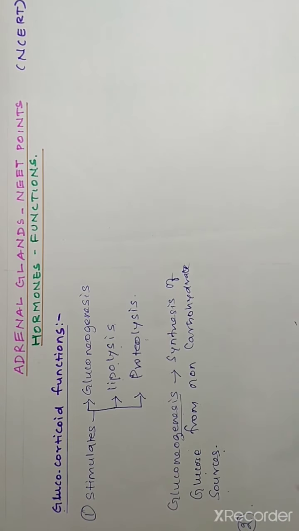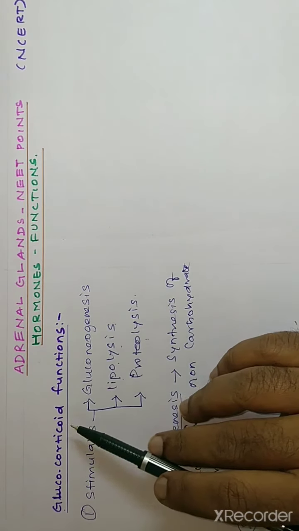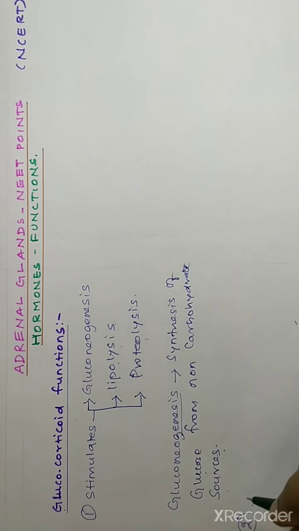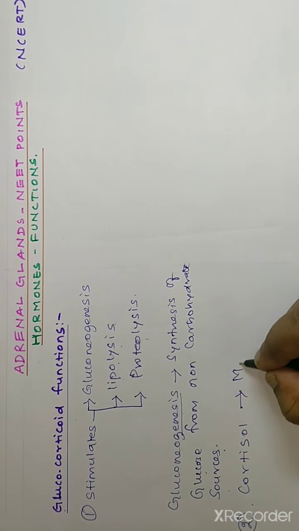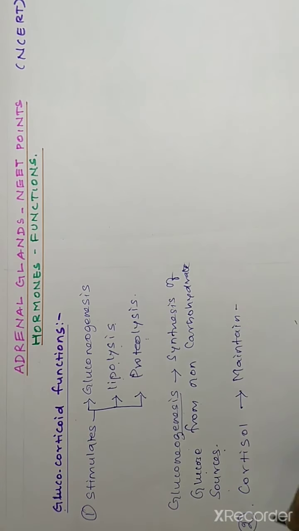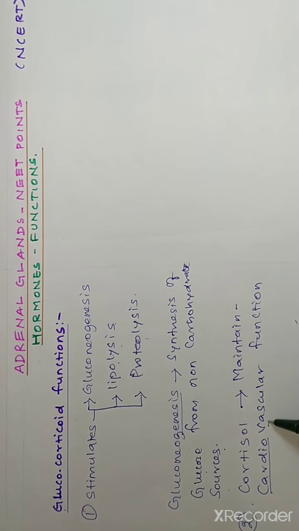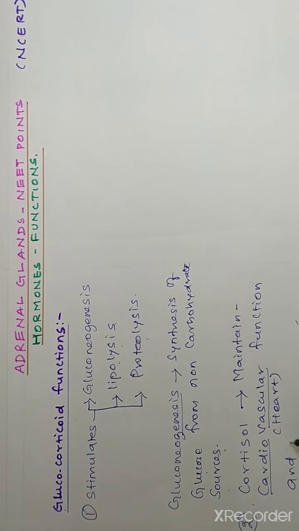And the second function of glucocorticoid. Glucocorticoid is a group of hormones secreted by the adrenal cortex. The main glucocorticoid is cortisol. The main function of cortisol is that it maintains cardiovascular function. Cardio means heart, vascular means blood vessel. So especially it maintains the heart function and kidney function.